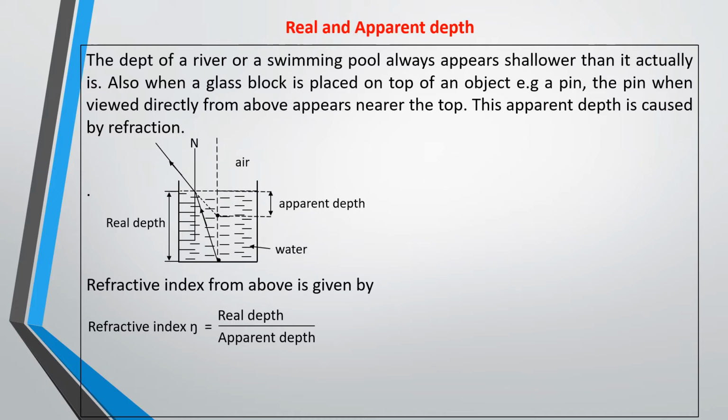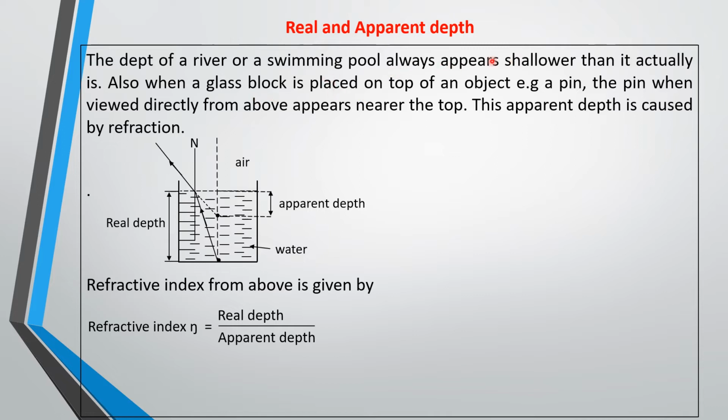You'll be seeing the image of the stick closer to the surface than the actual one. The same thing too: if you put a glass block on top of a pin and look directly from above, the pin will appear nearer the top of the glass block than it actually is.